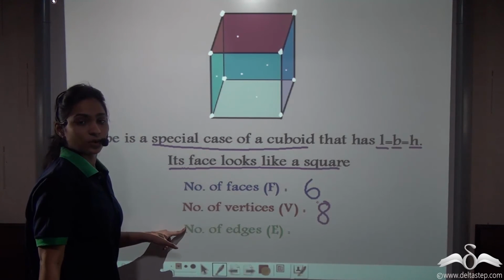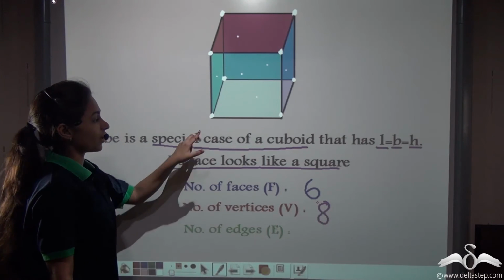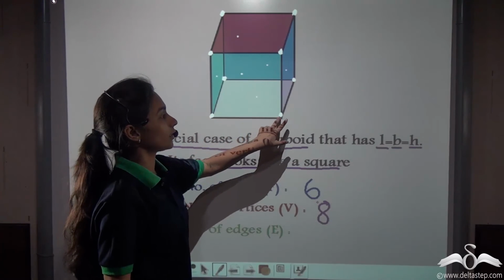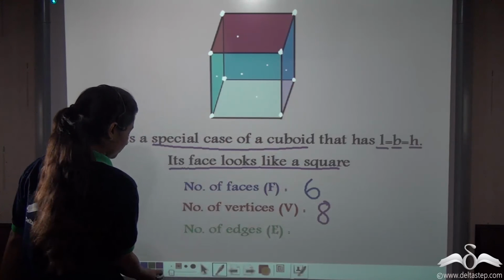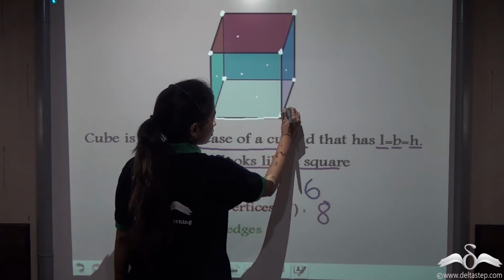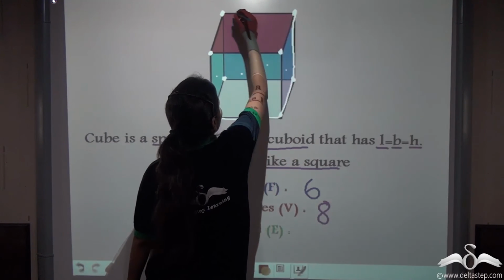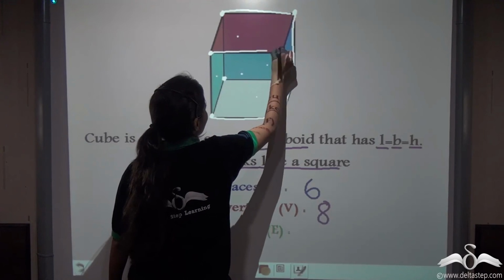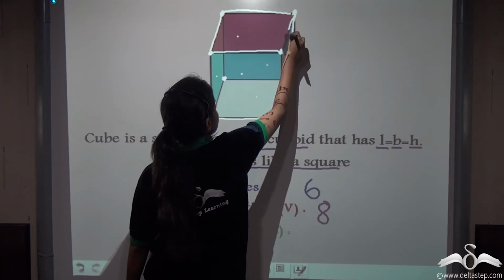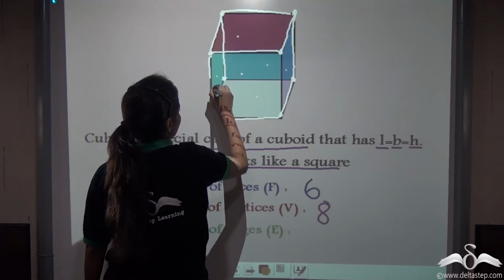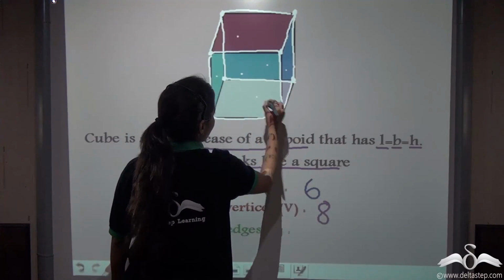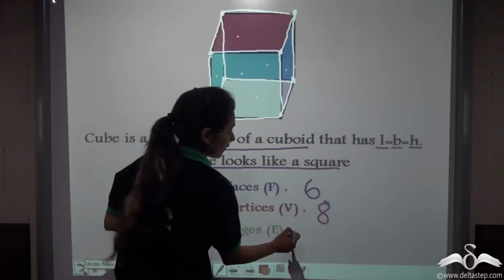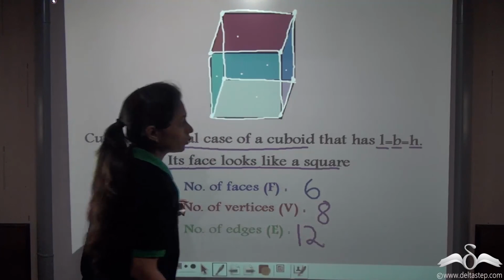Now number of edges. What are these edges? The edges are the lines that are joining these vertices. So 1, 2, 3, 4, 5, 6, 7, 8, 9, 10, 11, 12. So there are 12 edges in a cube.